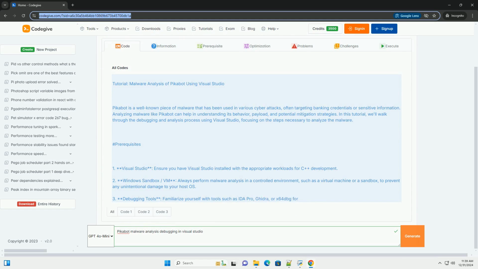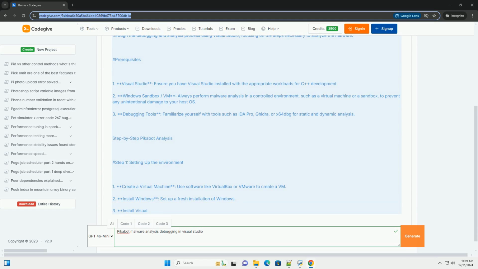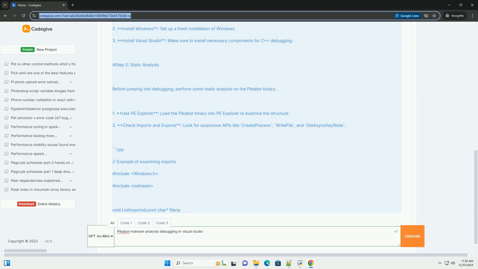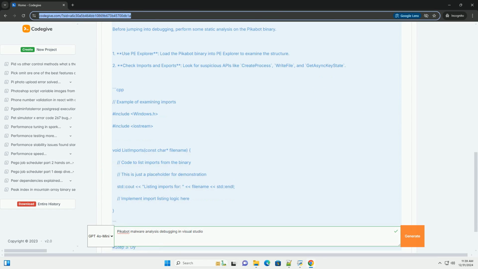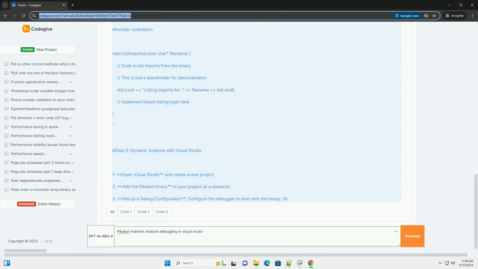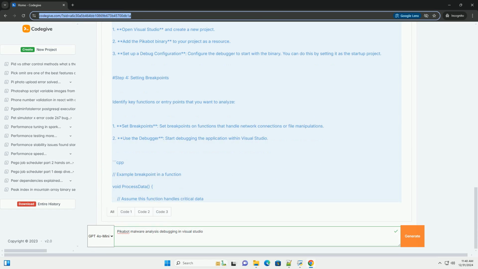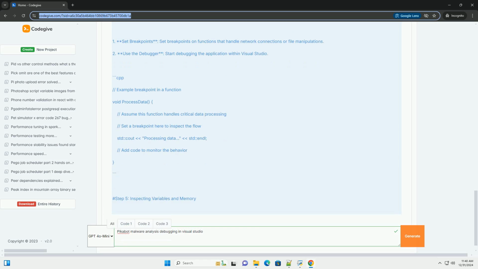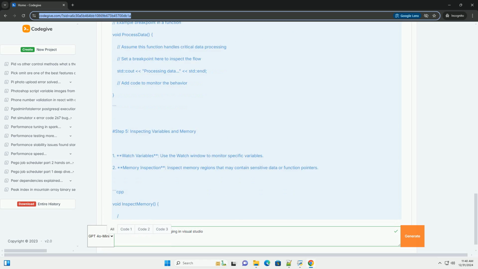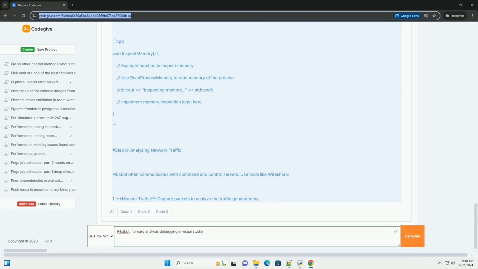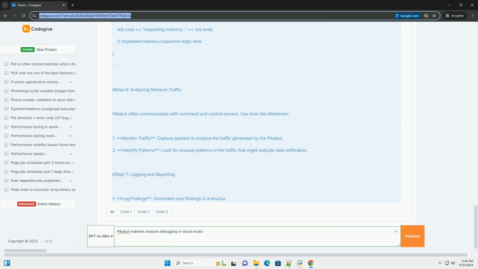Tutorial: Malware analysis of Pikabot using Visual Studio. Pikabot is a well-known piece of malware that has been used in various cyber attacks, often targeting banking credentials or sensitive information. Analyzing malware like Pikabot can help in understanding its behavior, payload, and potential mitigation strategies. In this tutorial, we'll walk through the debugging and analysis process using Visual Studio, focusing on the steps necessary to analyze the malware.